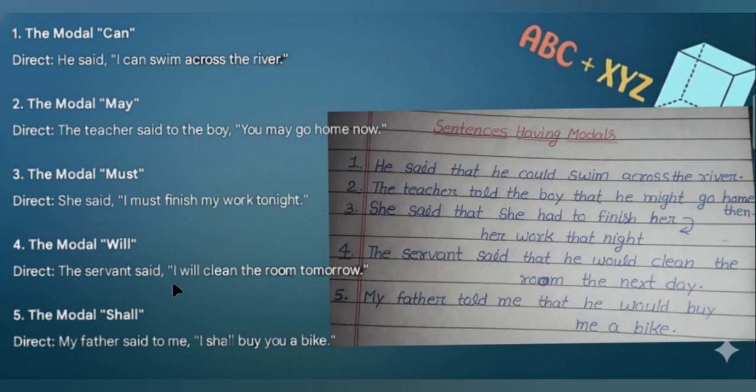Fourth one is, the servant said, I will clean the room tomorrow. Then indirect will be, the servant said that he would clean the room the next day. Fifth one is, my father said to me, I shall buy you a bike. Then indirect will be, my father told me that he would buy me a bike.